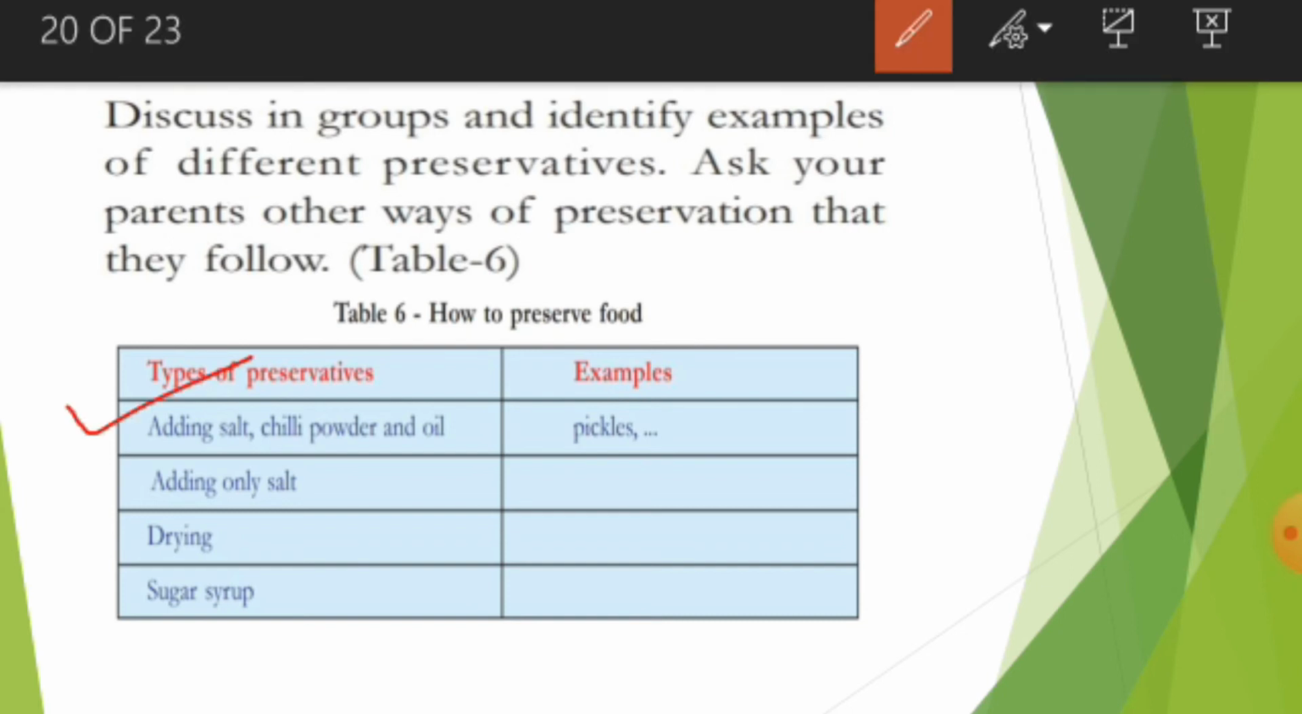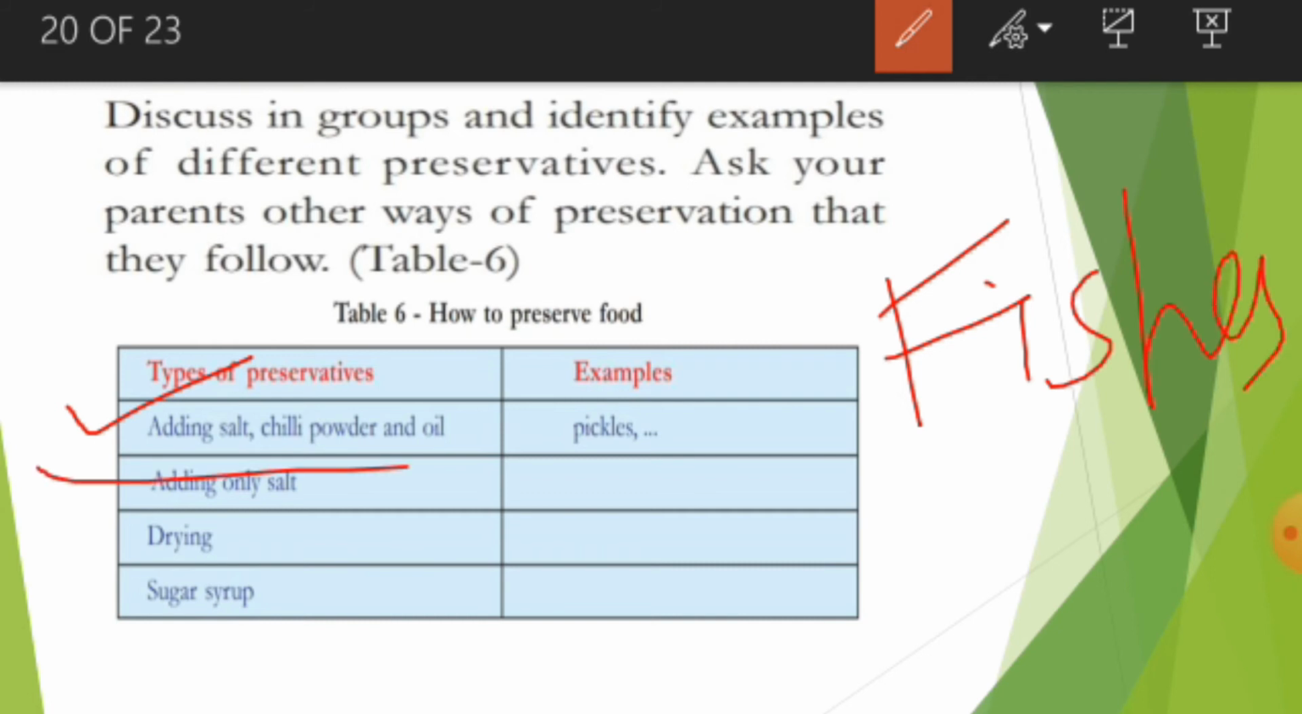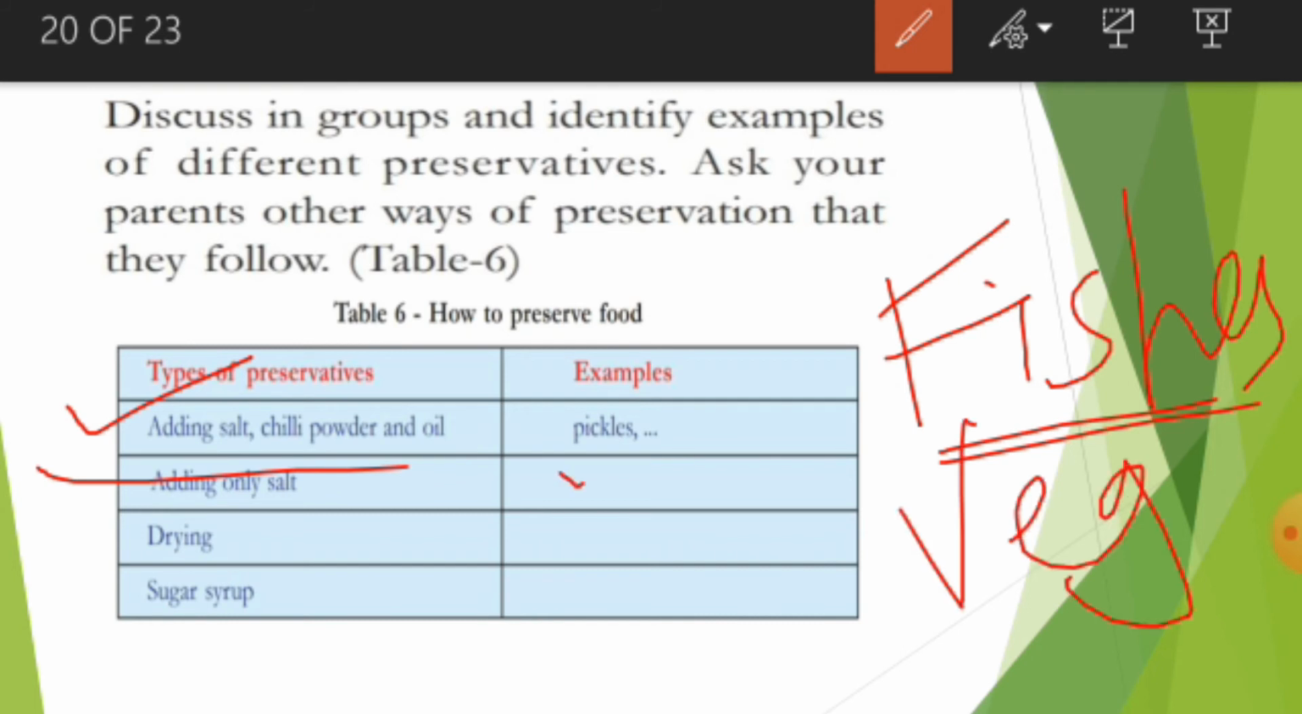Adding salt, chili powder and oil. Pickles are the best example of this type of preservation. Okay, now adding only salt. Fishes are the best example of being dried by adding only salt. If you add salt, then all the fishes will be dried. Sometimes other food materials and vegetables are also treated with a large amount of salt for preservation for many days. So vegetables are also examples of storing for long periods.